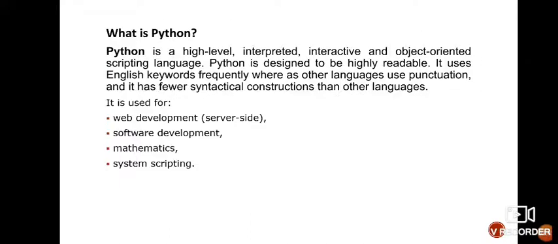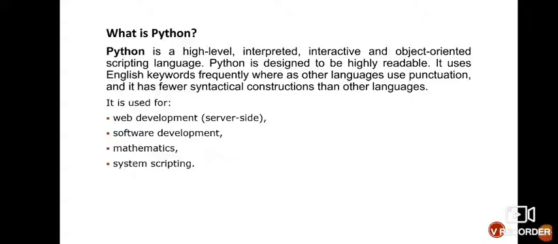So now what is Python? You all know Python is a high level, interpreted, interactive, object oriented programming language, and it is designed to be highly readable. So what is the use of Python? Basically, Python is used for web development, software development, mathematics, and system scripting.